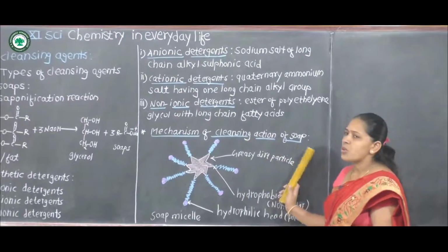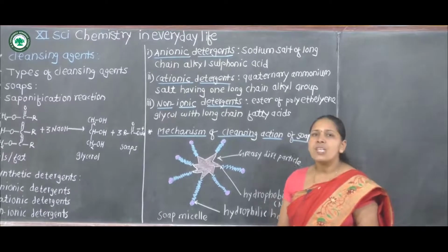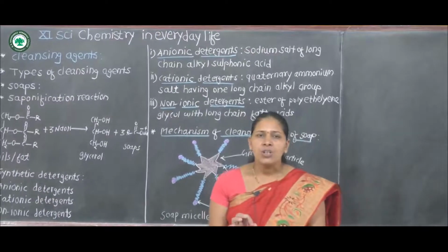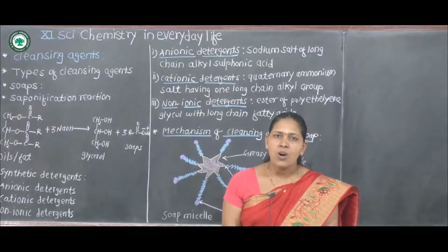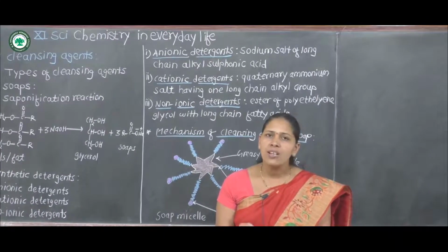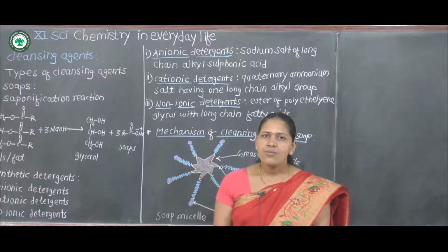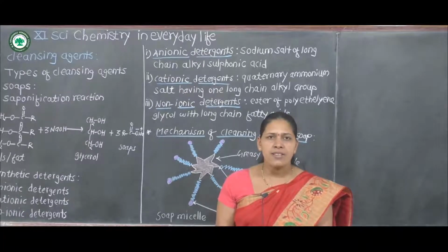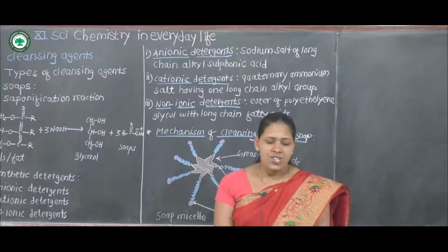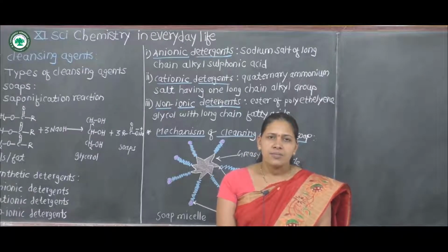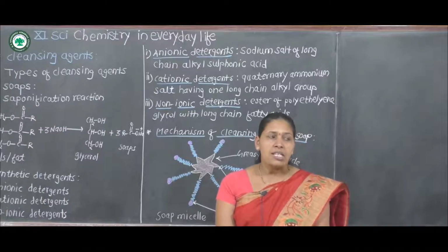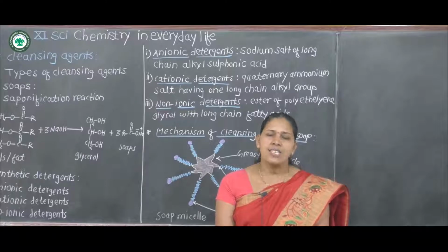Then the next point is mechanism of cleansing action of soap. This point is very important. For 2 marks a question will be asked: explain mechanism of cleansing action of soaps or detergent. The same mechanism applies for soap and for detergent. We know that soaps and detergents bring about cleansing of dirty, greasy surfaces.